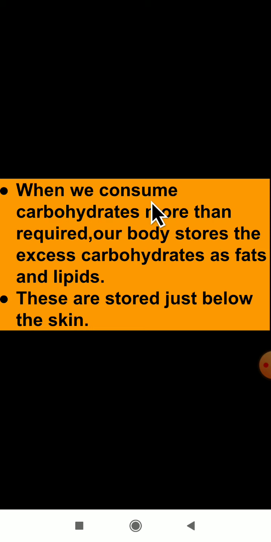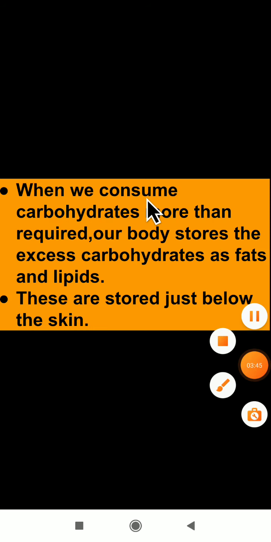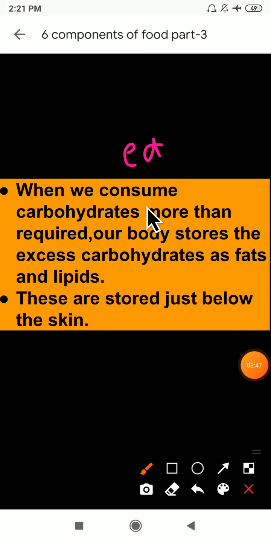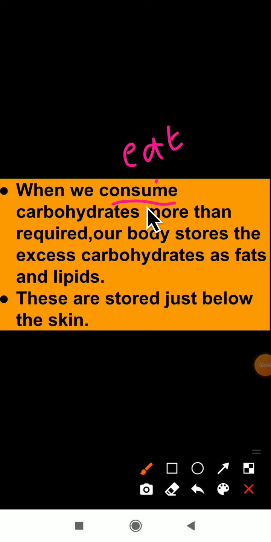What is the meaning of consume? Consume means when we eat. When we eat carbohydrates more than required, dear students, you all know the sources of carbohydrates: bread, potato, rice, chapati, sugar. When we eat these foods more than our body requires, what happens?